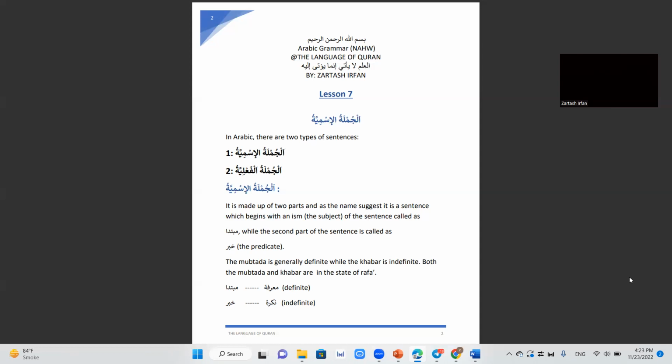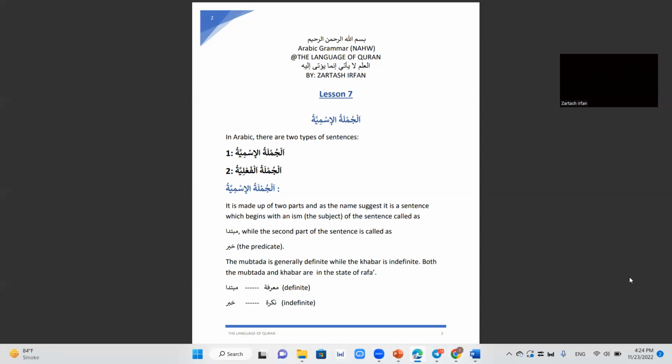Al-mubtada is generally definite, and we know that definite nouns are the marifa nouns, which are proper nouns, the name of something specific, while the khabar is indefinite. It can be a descriptive noun or any other noun or any quality which is describing the mubtada, that is the first part of the jumla ismiya.